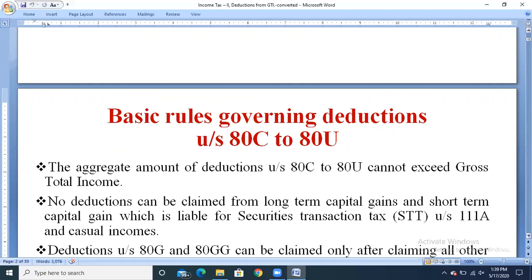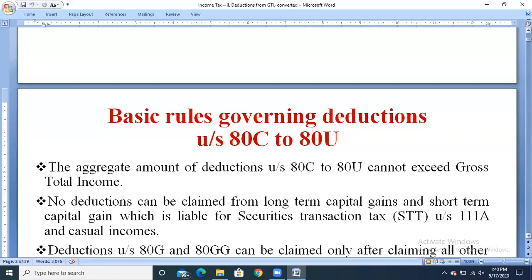Second rule is that no deductions can be claimed from long-term capital gains and short-term capital gains which are liable for securities transaction tax under section 111A, and from casual income, because on the long-term or short-term capital gains liable for securities transaction tax, they have already paid the tax to the government. Such incomes are not eligible for the deductions, and even casual income, because such incomes are not of a repeated nature and we have already paid the tax to the government when we receive the amount.